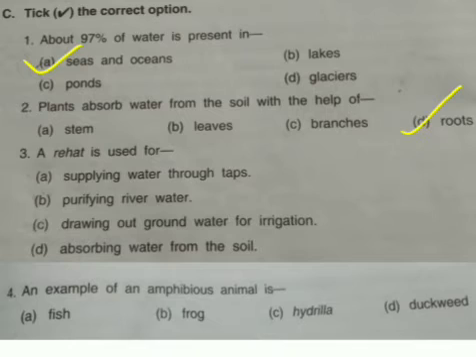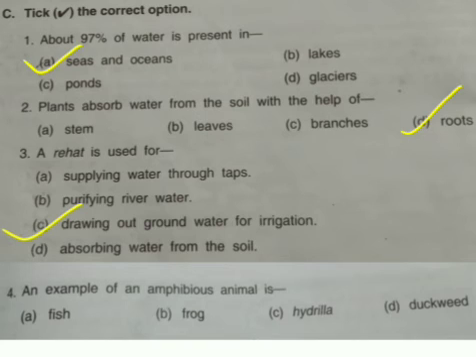Third, a rahat is used for: supplying water through tap, purifying river water, drawing out groundwater for irrigation, absorbing water from the soil. The correct option is C, drawing out groundwater for irrigation. A rahat is used for drawing out groundwater for irrigation.